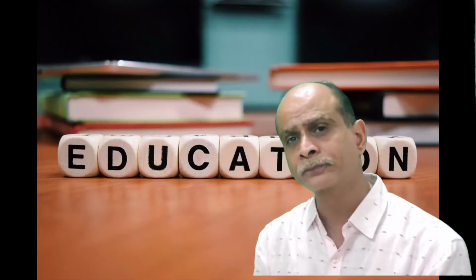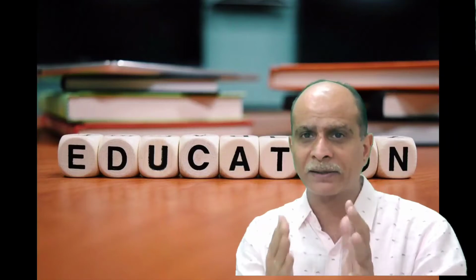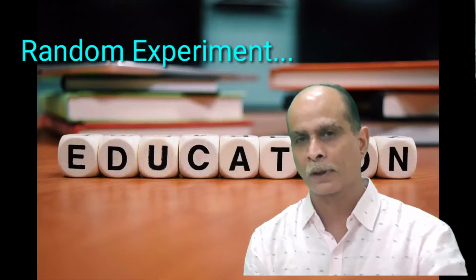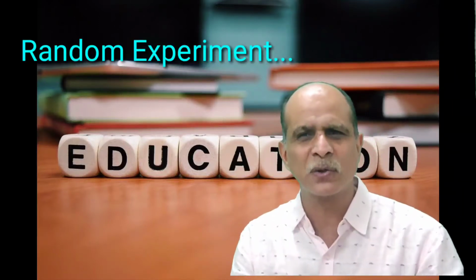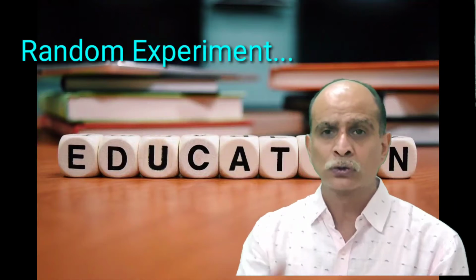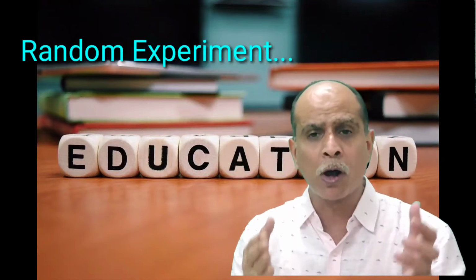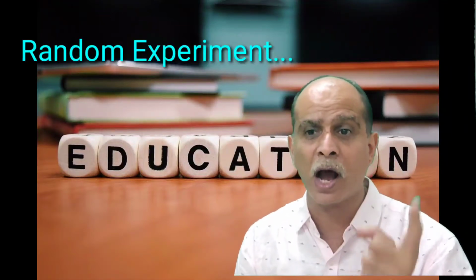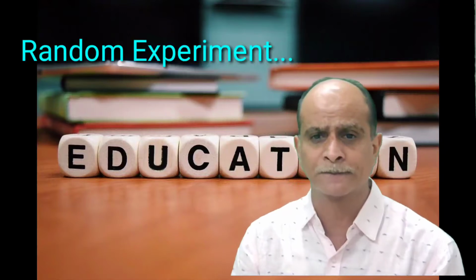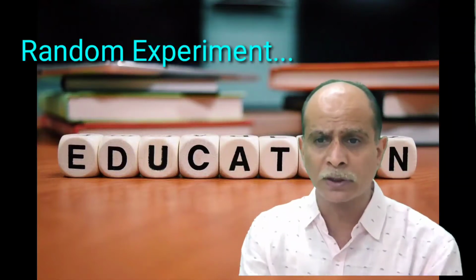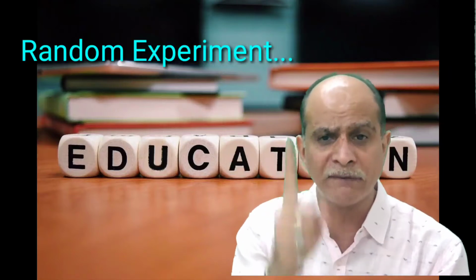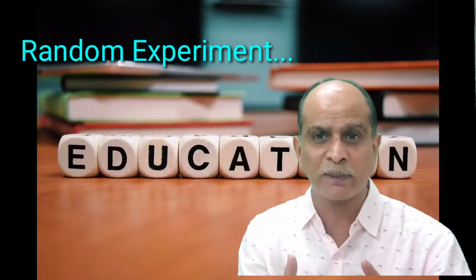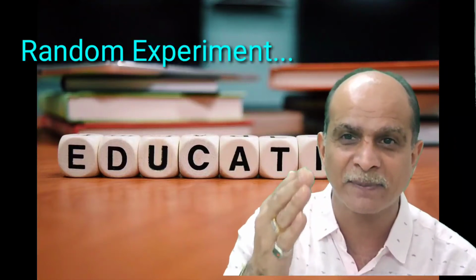Well, you know, the experiments conducted in statistics are known as random experiments. Someone asked me one question: why is it known as a random experiment? An experiment in which all possible outcomes are known in advance, but the exact outcome of a specific event cannot be predicted in advance, this type of experiment is known as a random experiment.